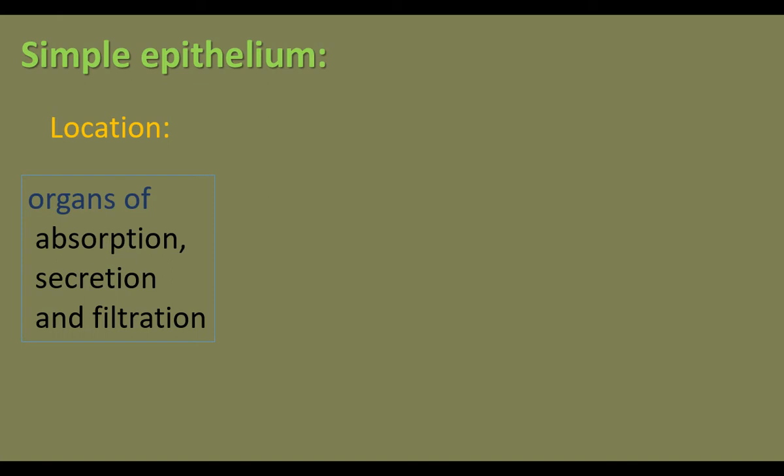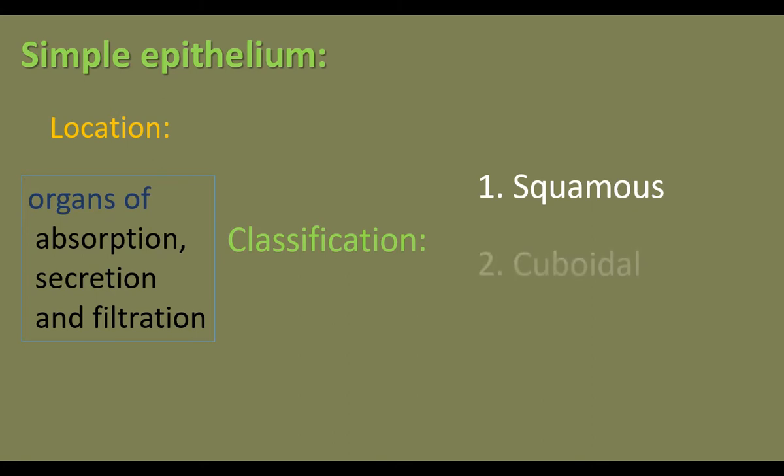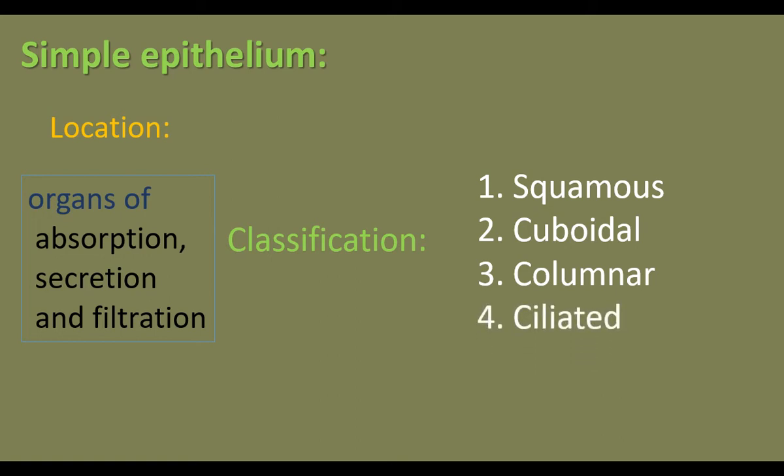Kidneys are the organs of filtration. Secretion and absorption take place in our digestive system. These areas have simple epithelium. Simple epithelium is classified into squamous epithelium, cuboidal epithelium, columnar epithelium, ciliated epithelium, and pseudostratified epithelium.